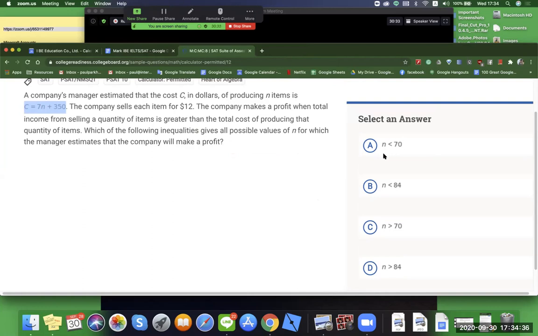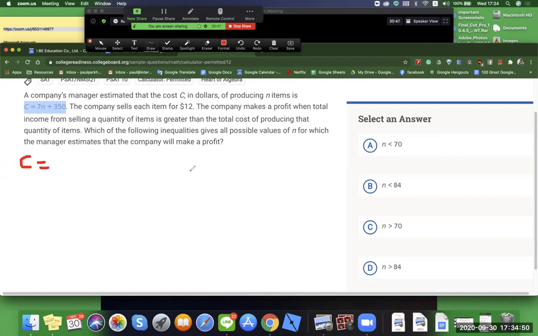Oh my God, I think we have to do the math. Are you ready? Okay, all right. So if n equals 70, what is c? Mental math. If n is 70, n is 70 times 7 plus 350. 7 times 70 plus 350. Okay, 490 plus 350. You have a calculator you can check, right?